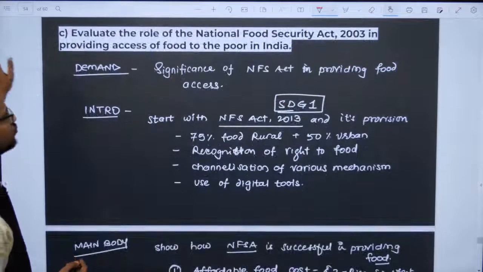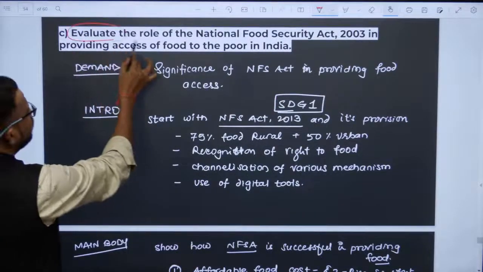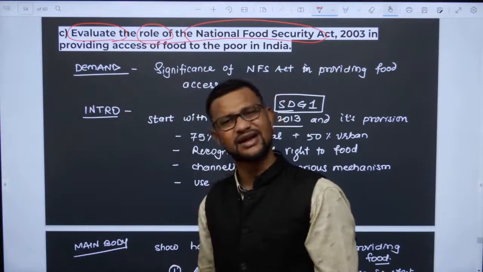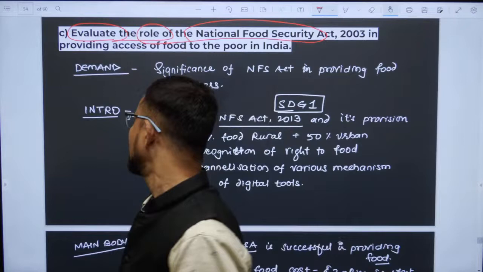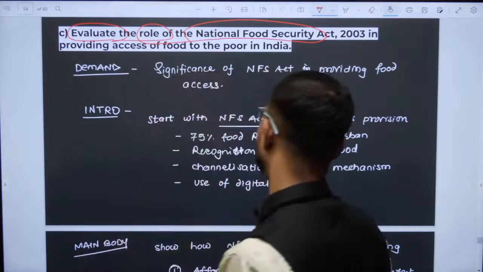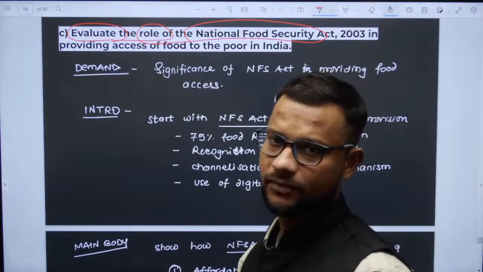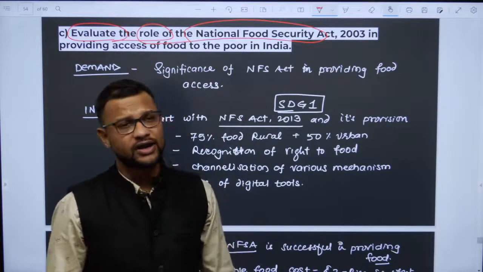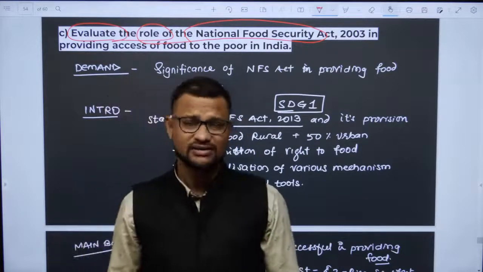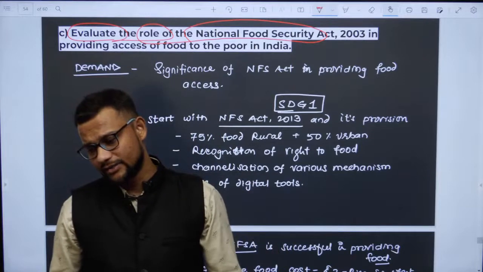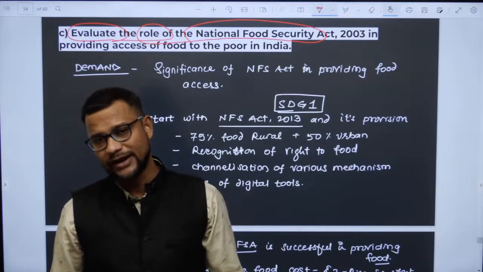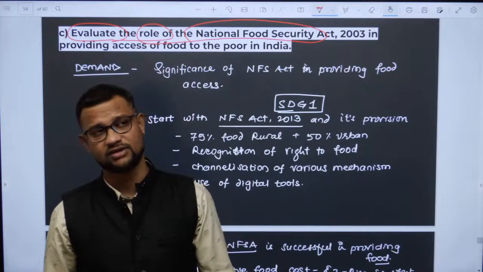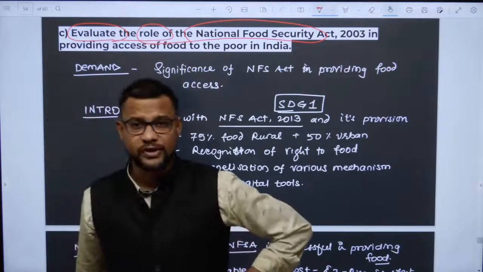Then the last question: evaluate the role of the National Food Security Act, again a current affairs topic, in providing access to food to the poor in India. Yes, National Food Security Act 2013, enacted to ensure the right to food for citizens in India, specifically the poor, recognized indirectly under Article 21.